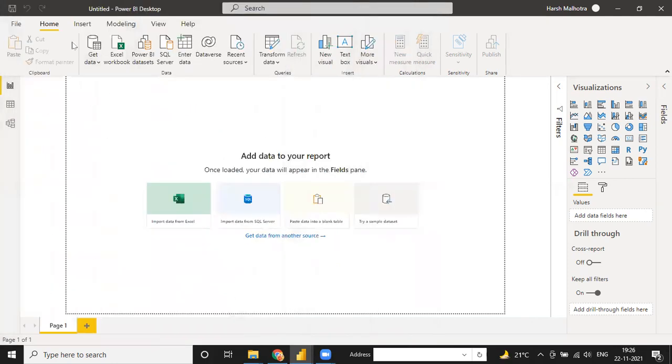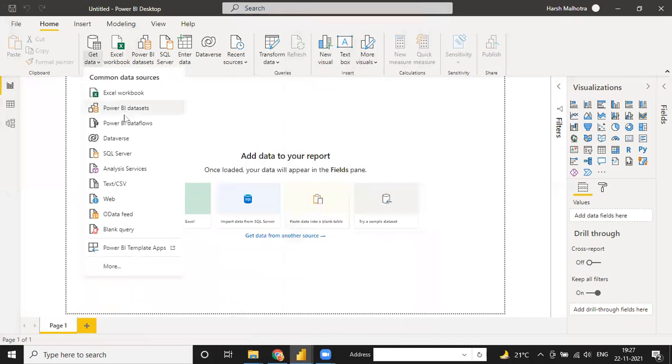Okay, in the same way, under this Home tab you can see this is your data. So when you connect all the data from the sources, you can only use this source. Get data means if you select this Get data, it will give you the options for data selection.